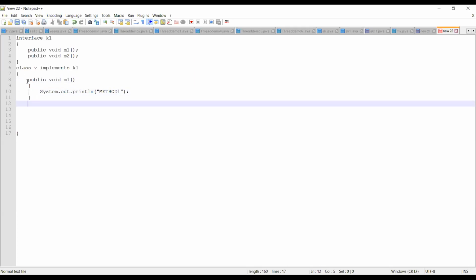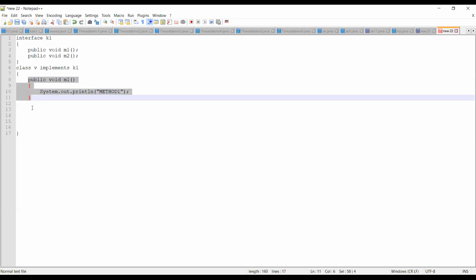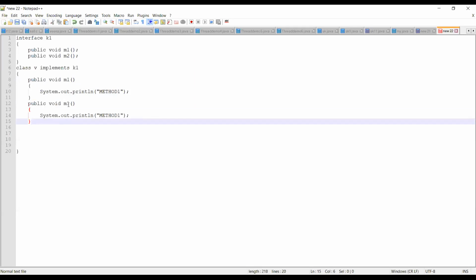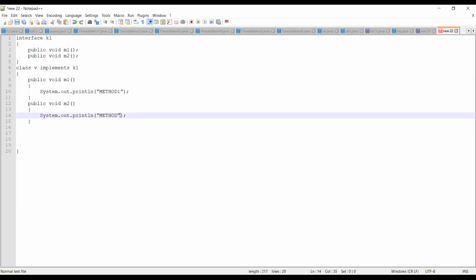I'll just copy this, Control C, okay, Control V. So for which one am I providing implementation details? Because I have M2 also, I need to provide implementation details for M2 also, correct, M2. And here for my identification, I'll write it as method 2, and this is the closing of your main, correct.